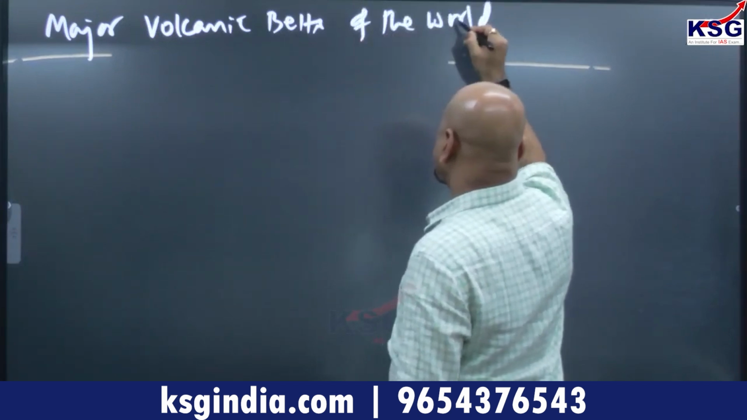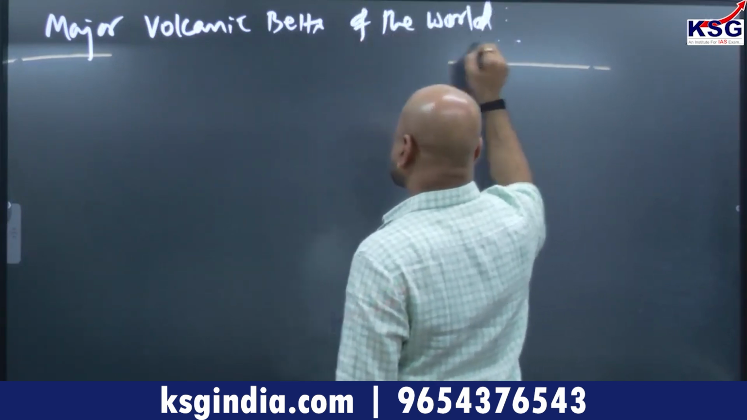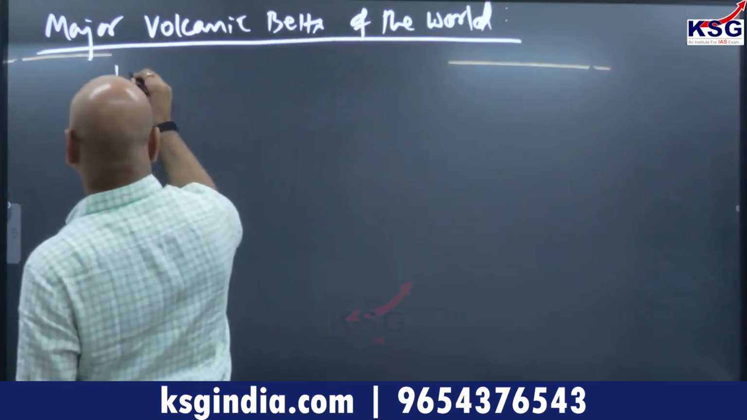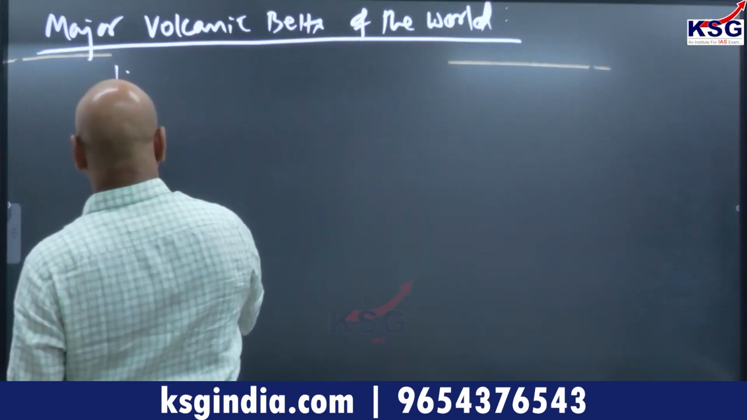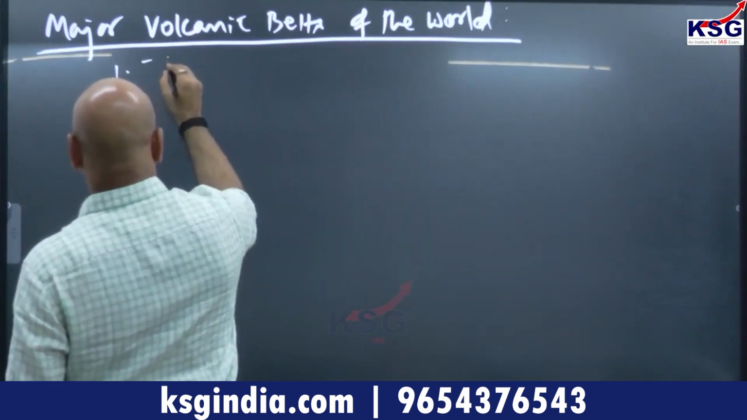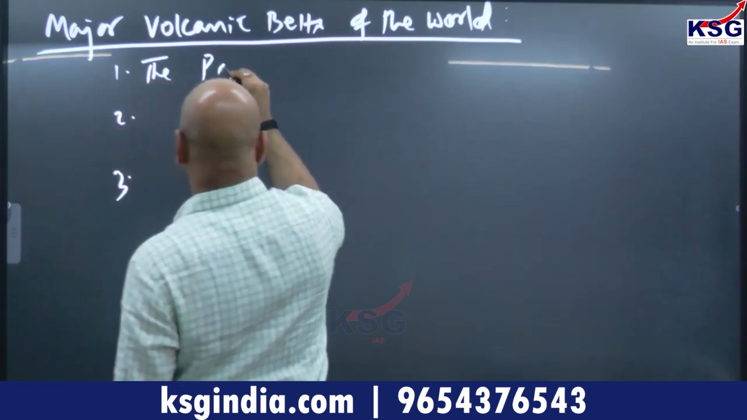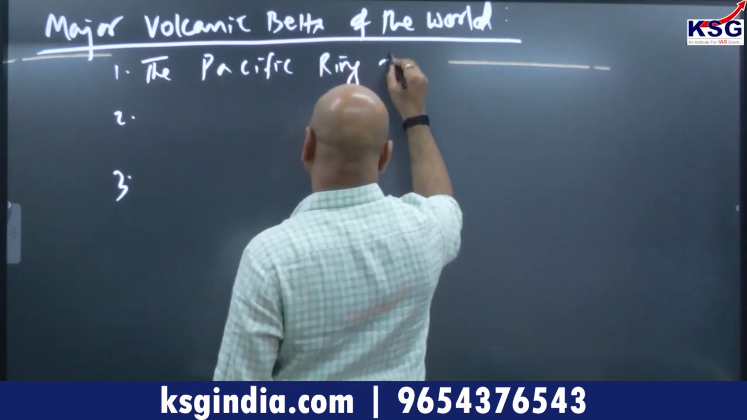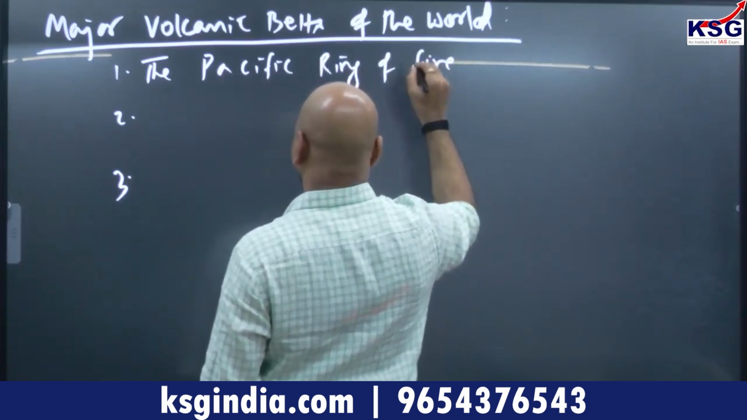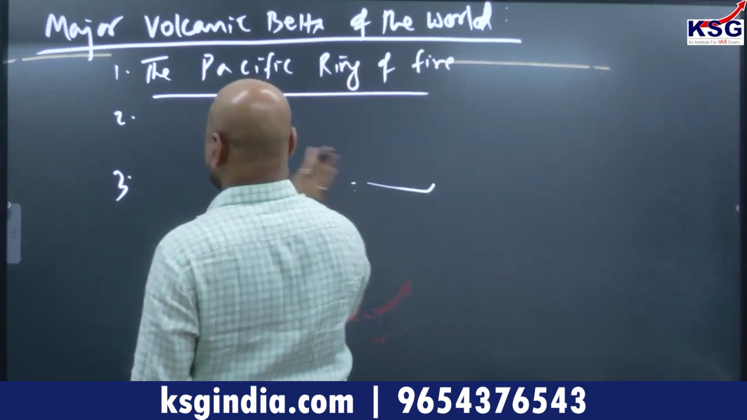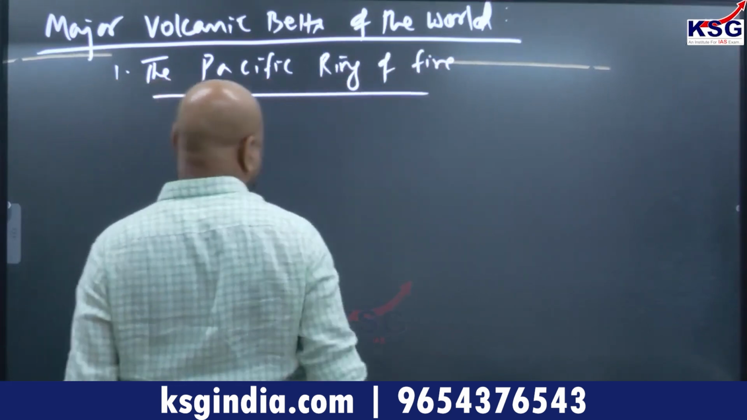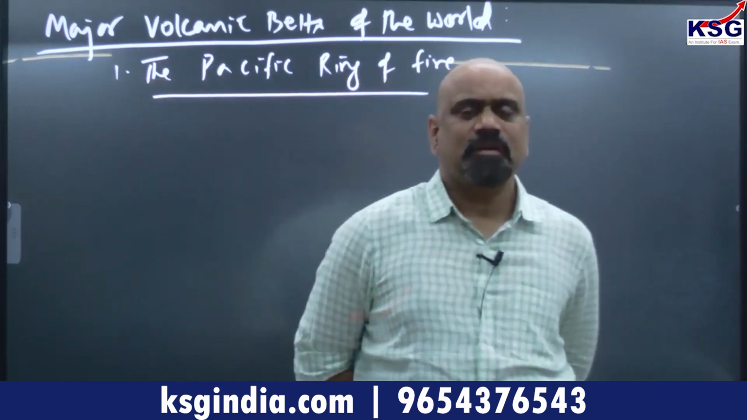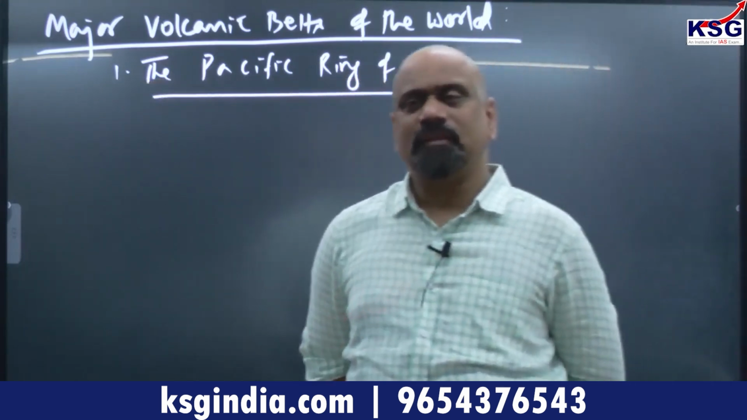Major volcanic belts of the world. What are the major volcanic belts? The first and most important one is the Pacific Ring of Fire. It is the largest, with more than 65% of the total active volcanoes of the world. It has more active volcanoes than any other region.